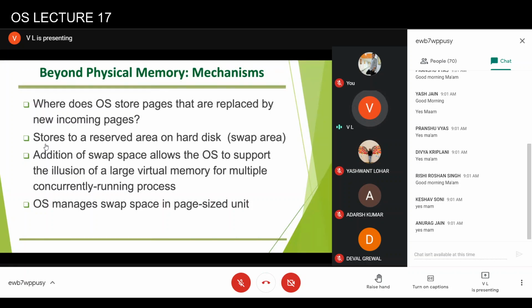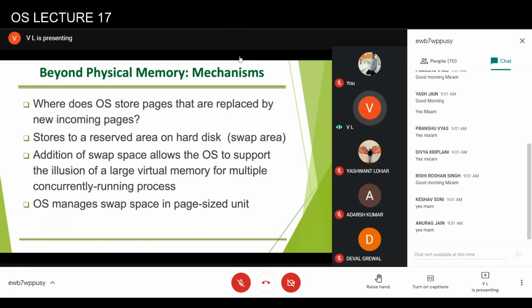Okay, so addition of swap space allows the operating system to still maintain an illusion of a large virtual memory. And the way this swap area is managed is different from the way the program space is managed. So a program is nothing but a file, so it is written as a file onto the hard disk.